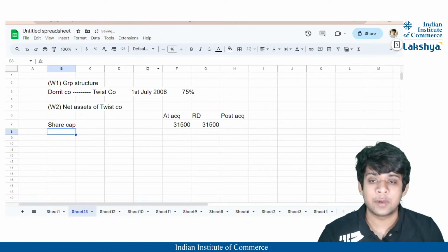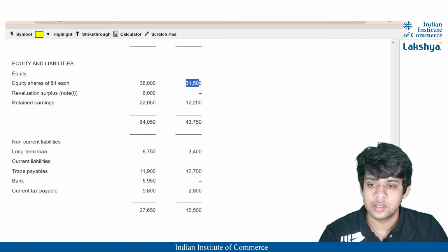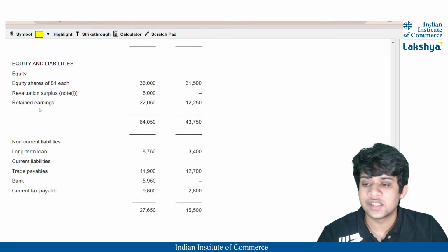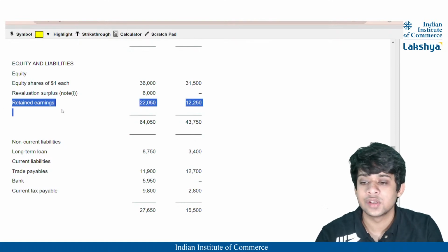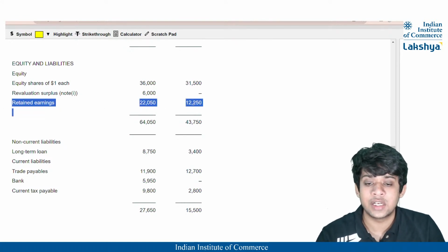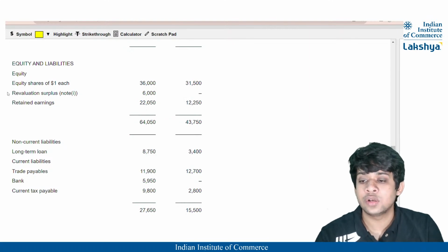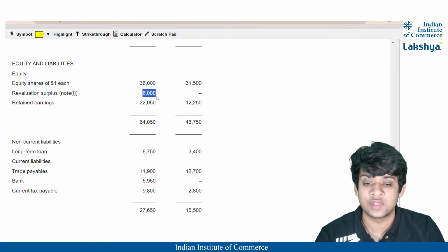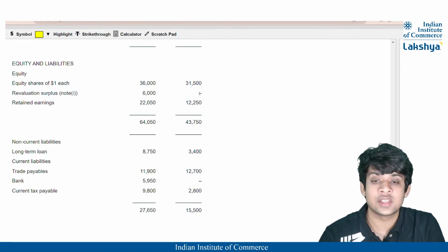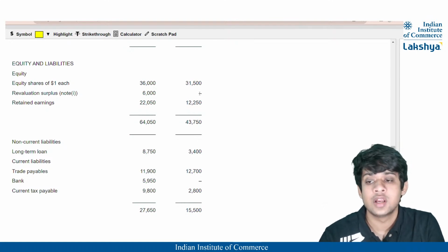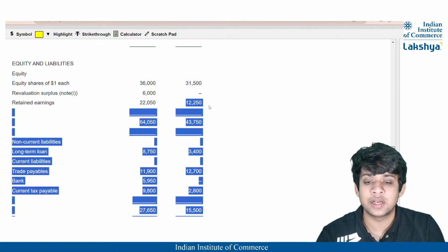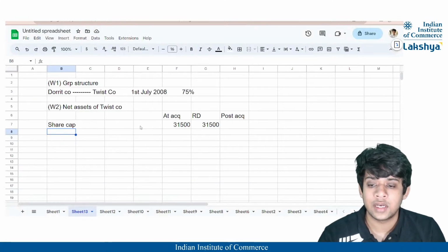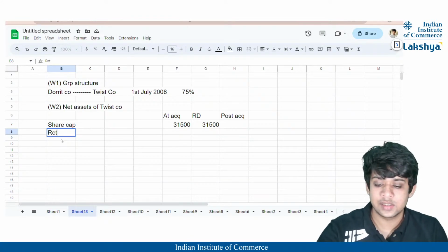Then after the share capital, if in case there is any share premium or else retained earnings. No, there is no share premium. We can see our retained earnings. So the retained earnings are nothing but 12,250. Now here there is also revaluation surplus provided, but the revaluation surplus is only of the parent company, not of the subsidiary. If there was a value here for the subsidiary company, this is a pre-acquisition revaluation surplus, which would probably be stated here. So here the retained earnings are nothing but 12,250, right? So I'll just write retained earnings.